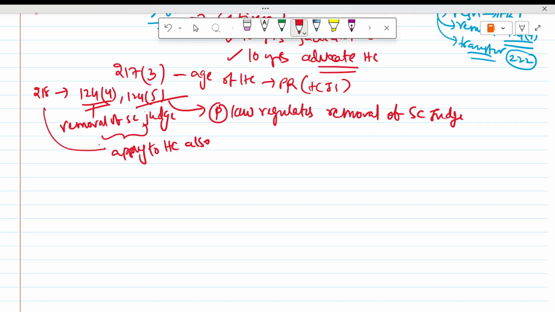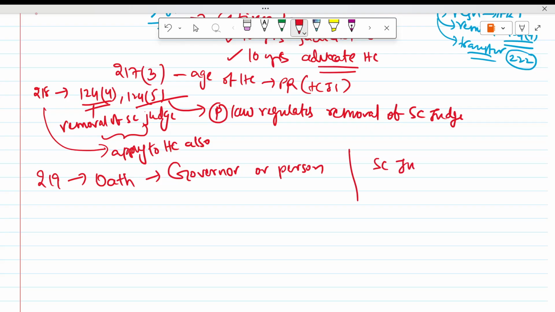That is Article 218. Then 219, oath. So oath is made by the governor or a person appointed by him. For a Supreme Court judge, it is the president or a person appointed by him. This is the Supreme Court judge oath, 124 clause 6.